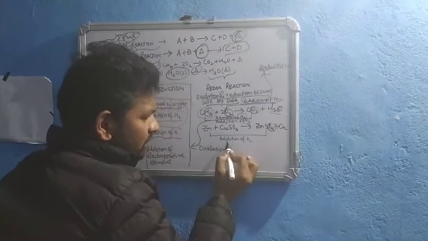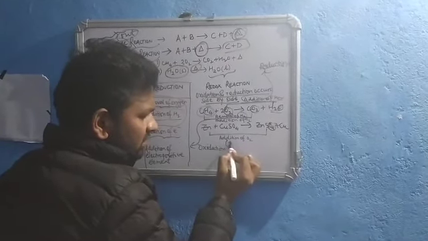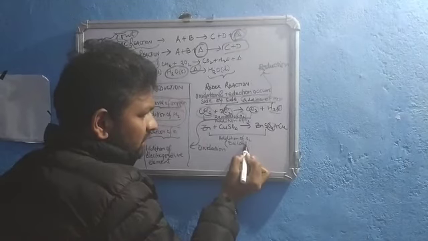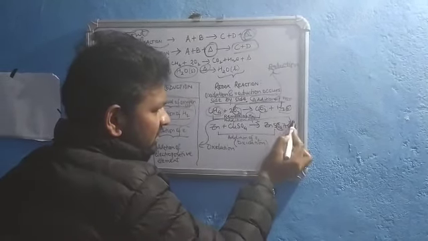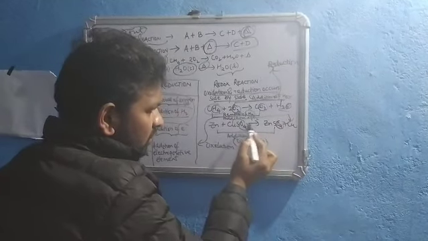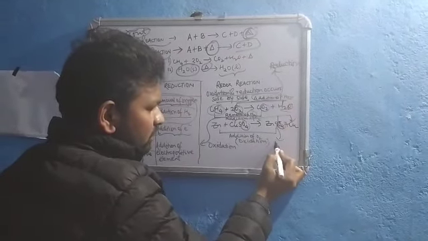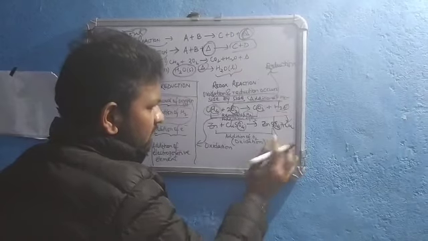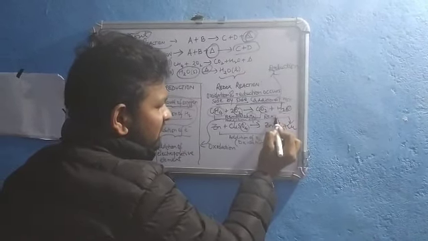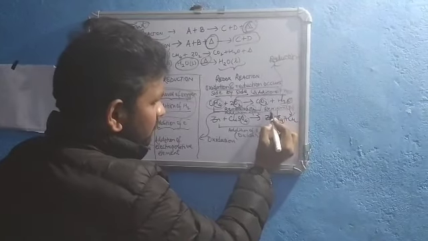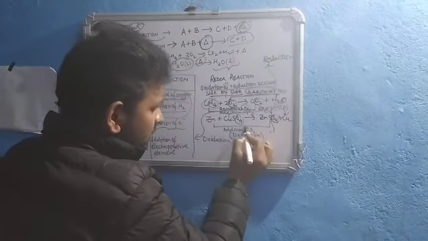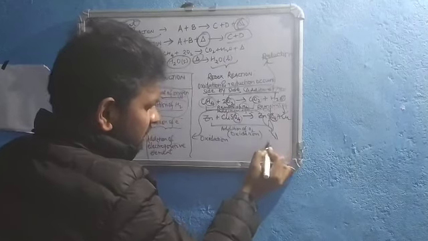If oxygen is added, this is oxidation, isn't it? Similarly, copper sulfate has been transformed to copper, so oxygen is removed. I'm writing it here, you have to adjust as the size of the board is very small. Removal of oxygen means this part is undergoing reduction.